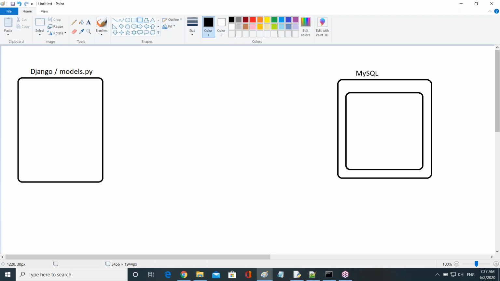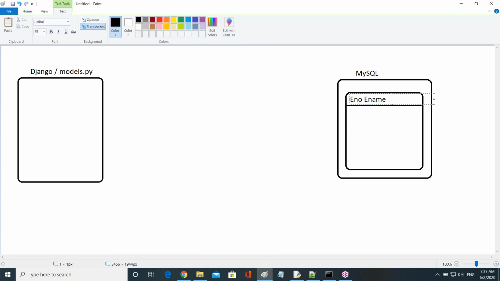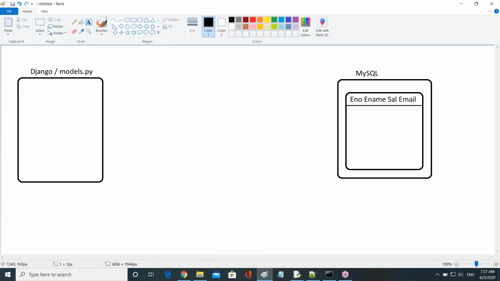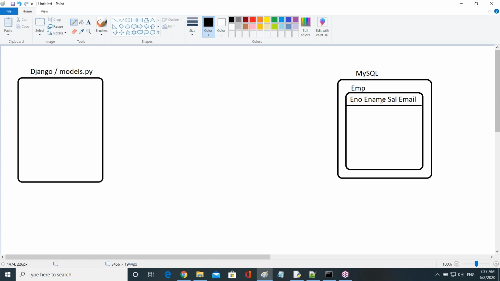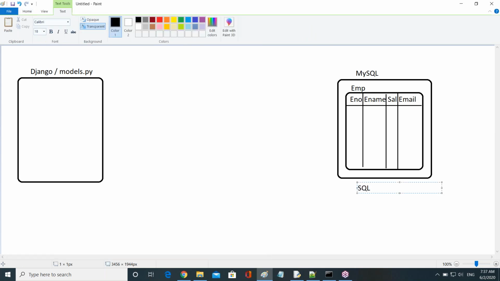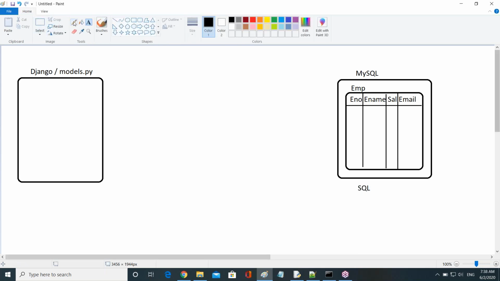Just imagine it's a table. In this table my requirement is, suppose, ENO, ename, esal, and email, guys. And I want the table name to be something like EMP. For this purpose, by using SQL code we can develop this table with these columns. But as a Django developer, we don't write any SQL code in the database.